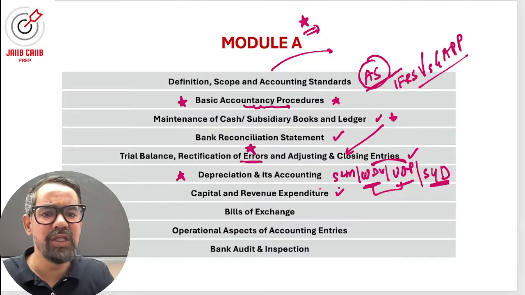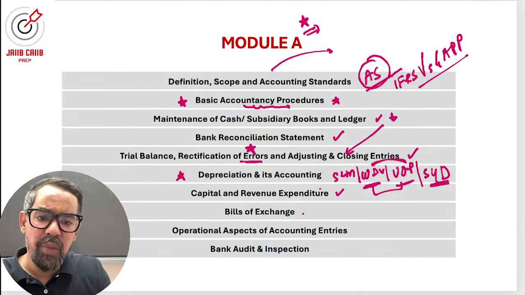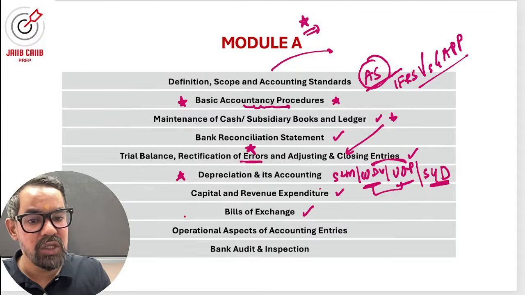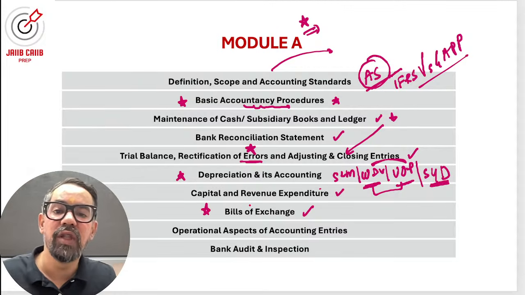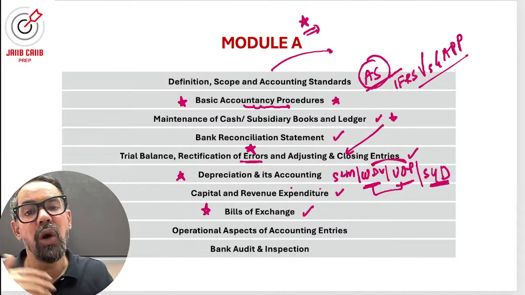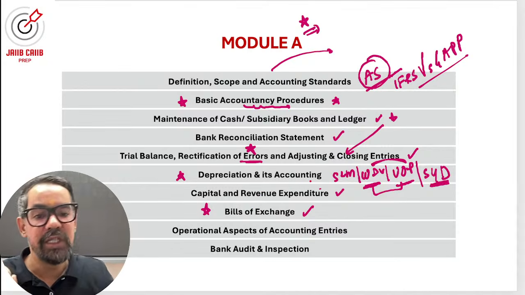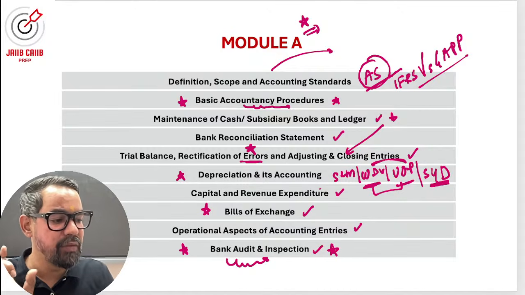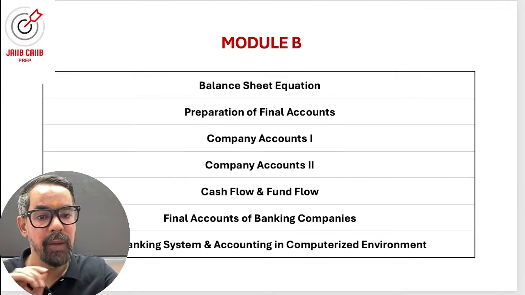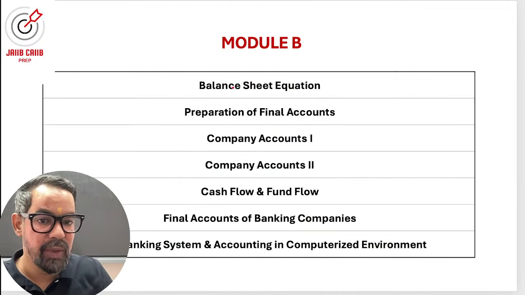Capital and revenue expenditure, half mark to 1 mark, easy. Bill of exchange, this is again something up to 2 marker questions. The terminology, terms associated with bill of exchange, the differences between bill of exchange and promissory note, or bill of exchange versus cheque. That is something which gets asked many times. So module A first, then we will be discussing all these particular ones.